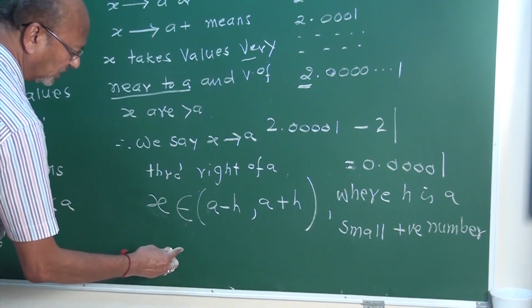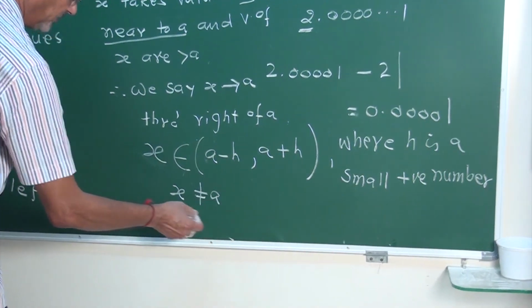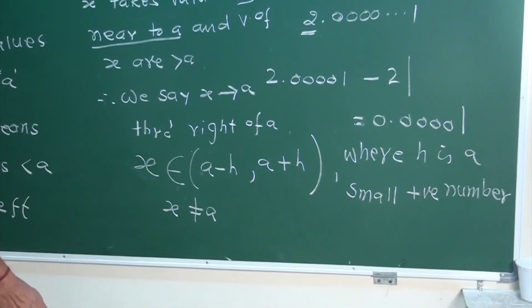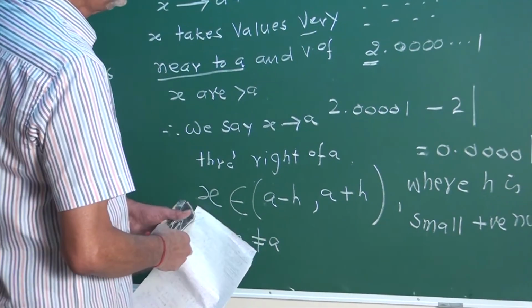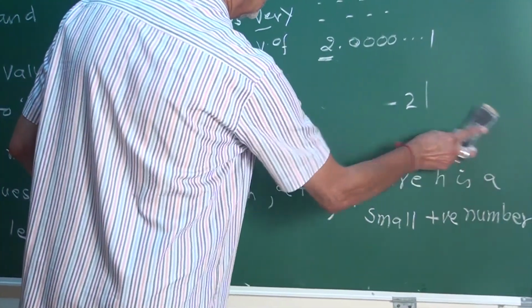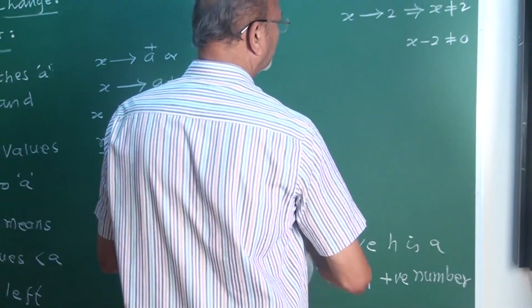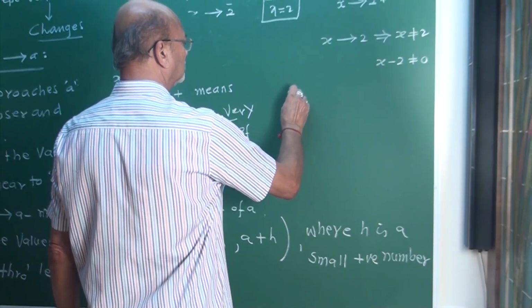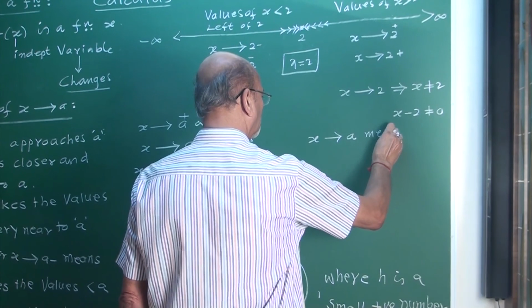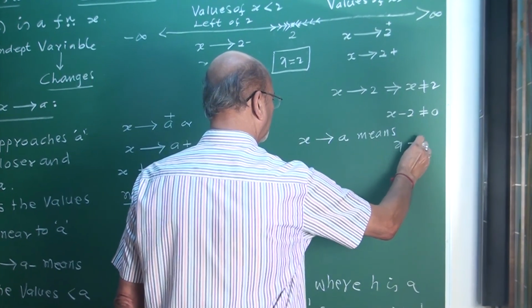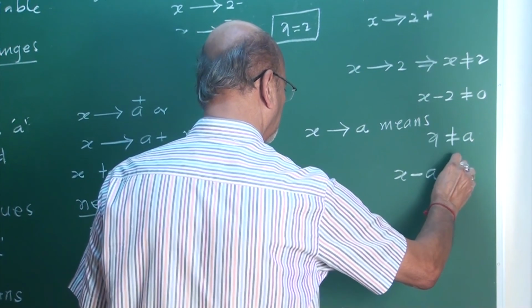X never takes the value A except A. Therefore, x tends to A means x never be A, so x minus A never be 0.